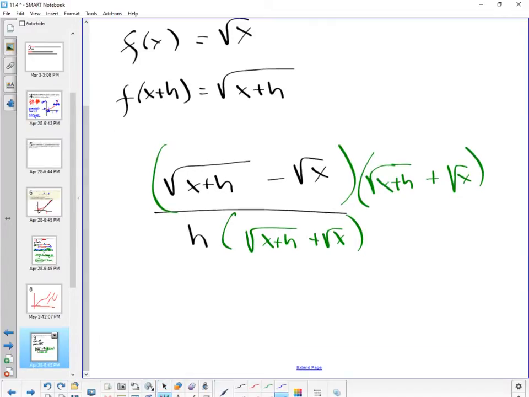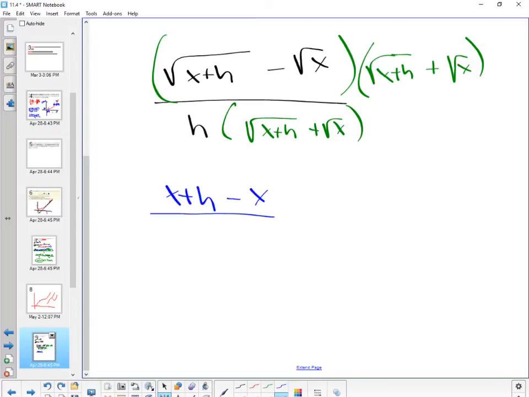This is gonna give me x plus h on top, minus x, over h times the quantity square root of x plus h plus square root of x. It's h square root of x plus h plus h square root of x. Yeah, that's what we're being.